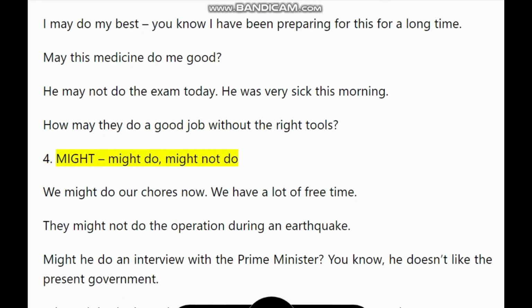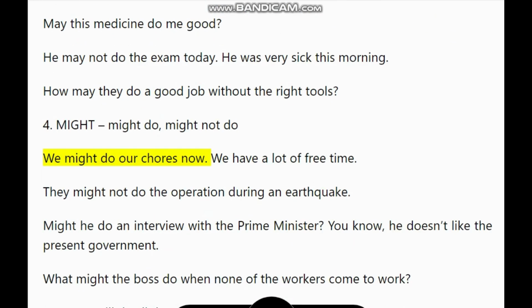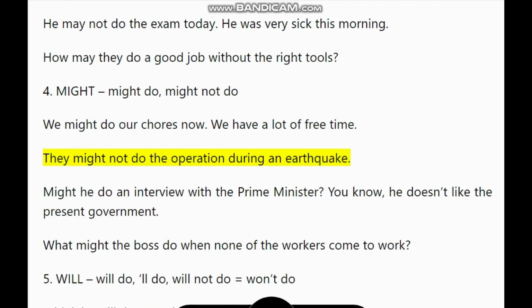4. Might do, might not do. We might do our chores now. We have a lot of free time. They might not do the operation during an earthquake.